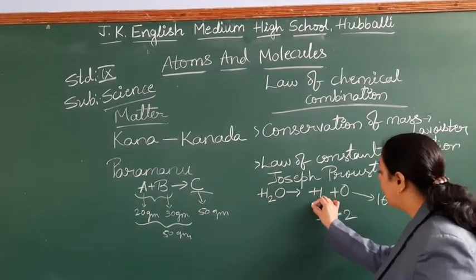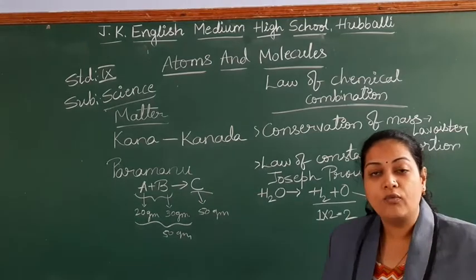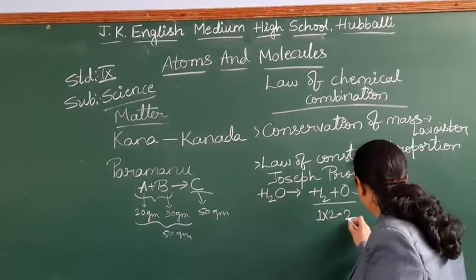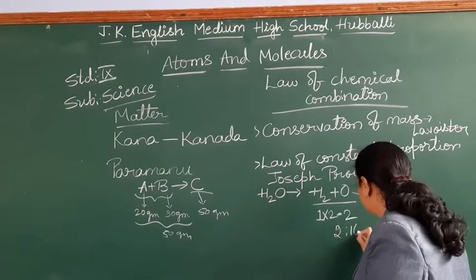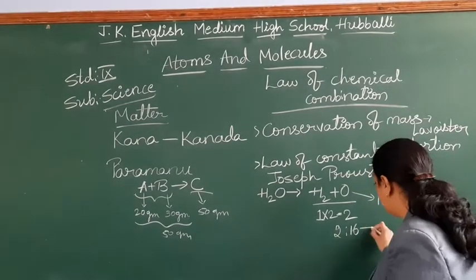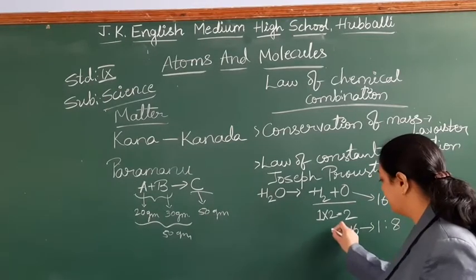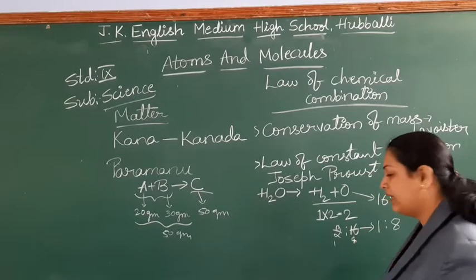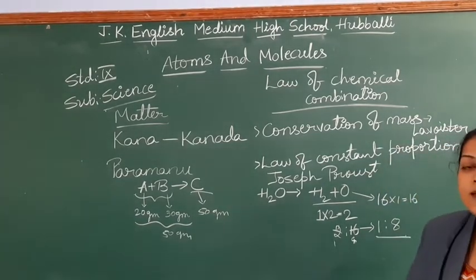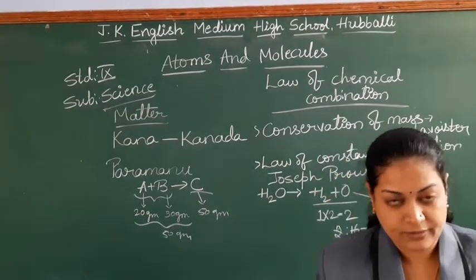Right? So what is the mass ratio of water? The mass ratio of the water is 2:16. Right? So if you simplify this 2:16, I can make it 1:8. So I can say the mass ratio of the water is 1:8.